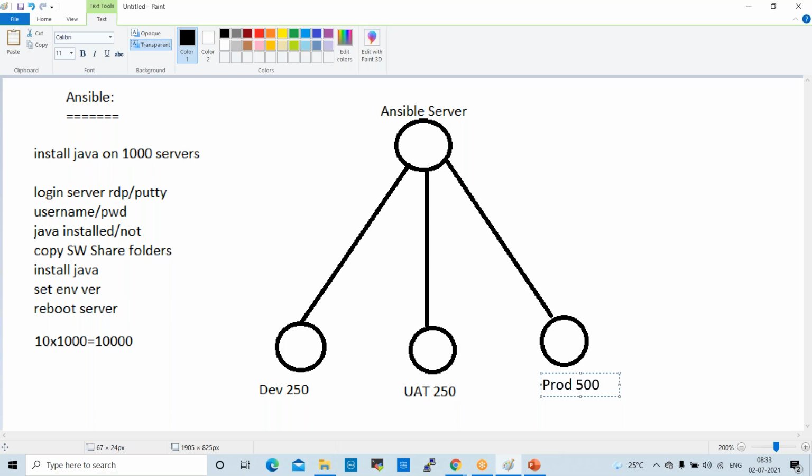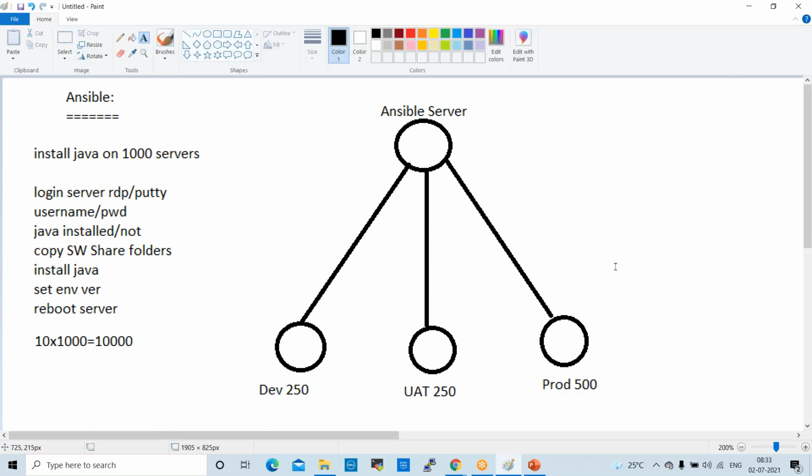On all of these servers, I want to deploy Java.